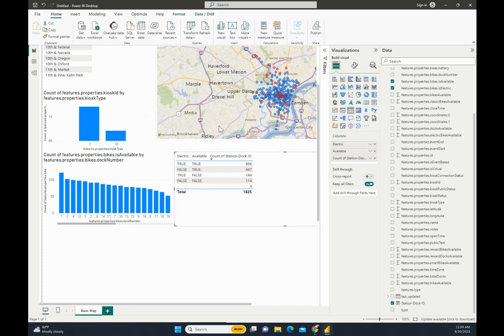And basically, wow, so tons of electric available bikes right now. 896, that's the majority of the bikes, it looks like. And then the next biggest is non-electric bikes that are available. So wow, a lot of the bikes that are on the docks right now are available.